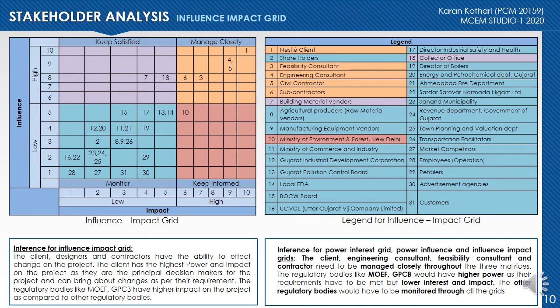As here the influence impact grid is shown, we can infer that the client, designers, and the contractors have the ability to affect change on the project, and the client has the highest power and impact on the project as they are the principal decision makers, and the regulatory bodies like MOEF, GPCB have higher impact on the project as compared to other regulatory bodies. Similarly, we could infer from the power interest grid, power influence grid, and the influence impact grids that the client, engineering consultant, feasibility consultant, and contractor need to be managed closely throughout all the three matrices.